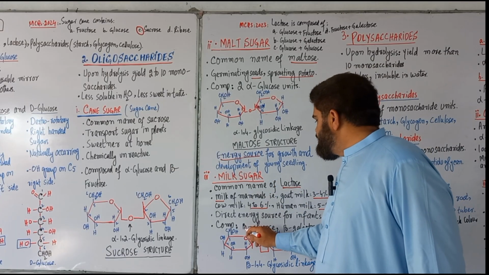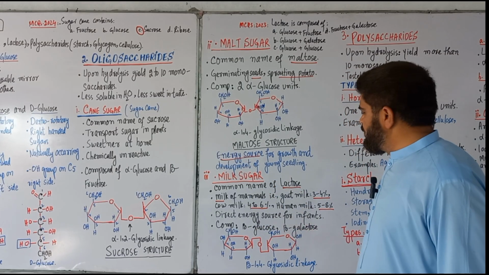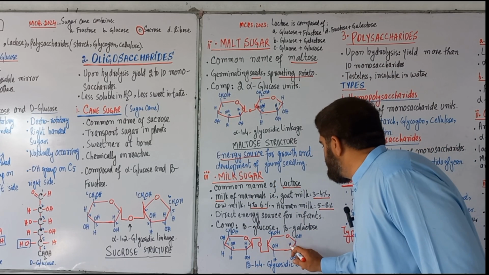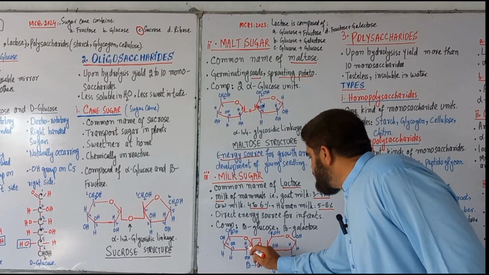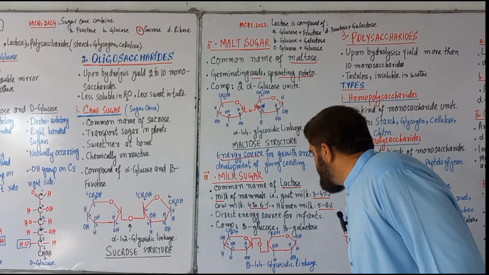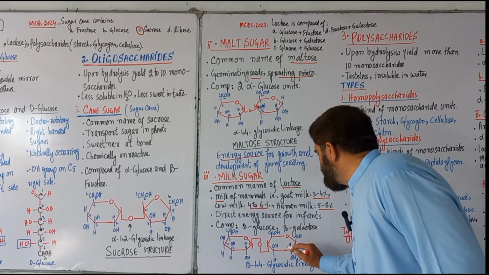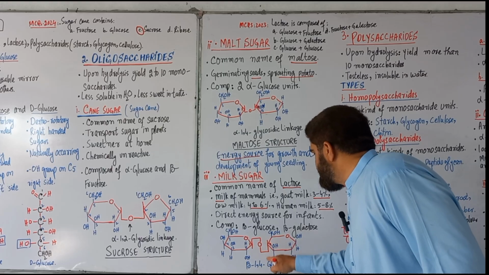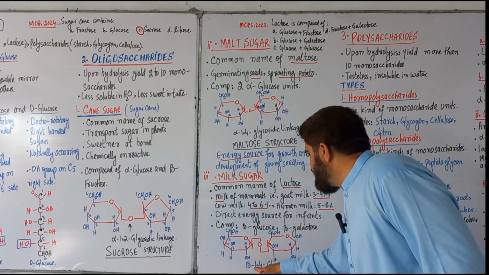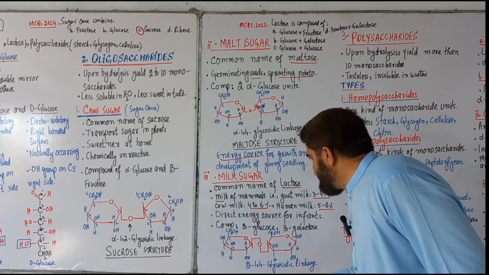Lactose is made of beta glucose and beta galactose. The beta glucose carbon number 1 and the beta galactose carbon number 4 are joined, giving a beta 1,4 glycosidic linkage.